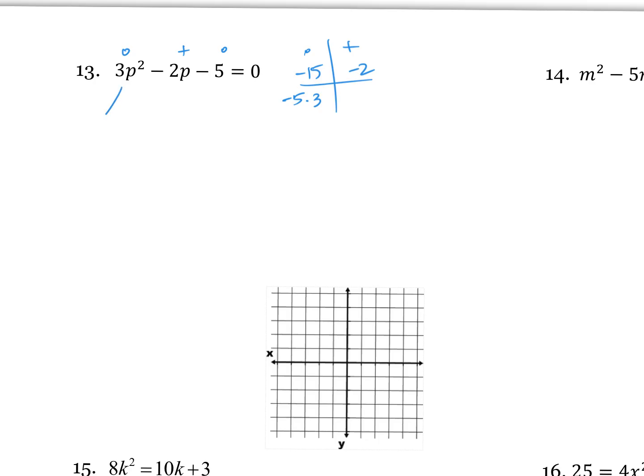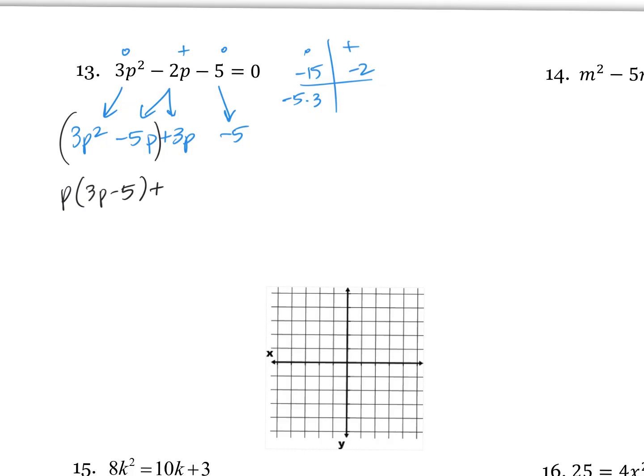With O-toot, we bring down the first one, we bring down the last one, and we replace the middle with those two numbers you just came up with: negative 5p plus 3p. We're going to group. What do those first two have in common? P. What's left? Beautiful.